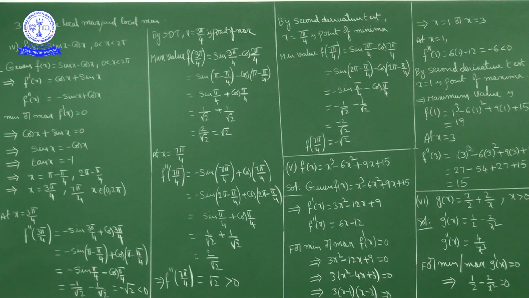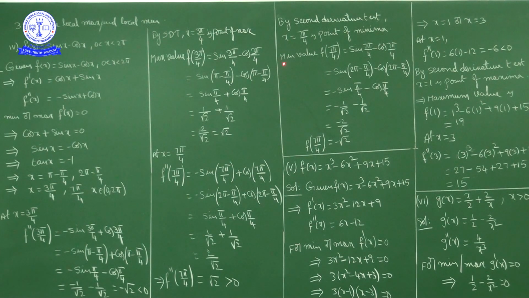Which is positive. So by second derivative test, x equal to 7 pi by 4 is point of minima.